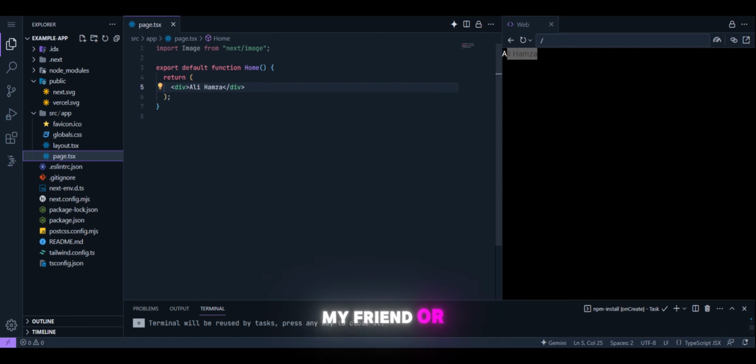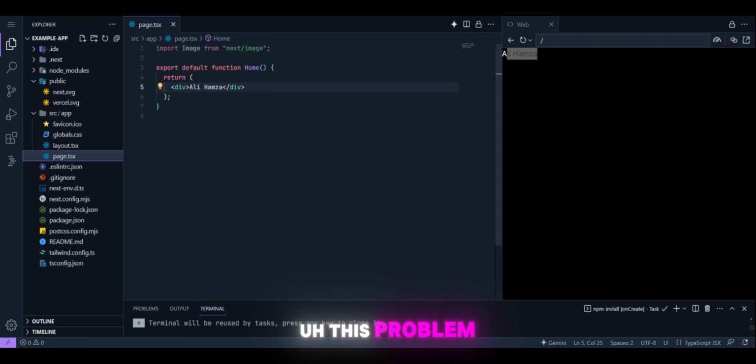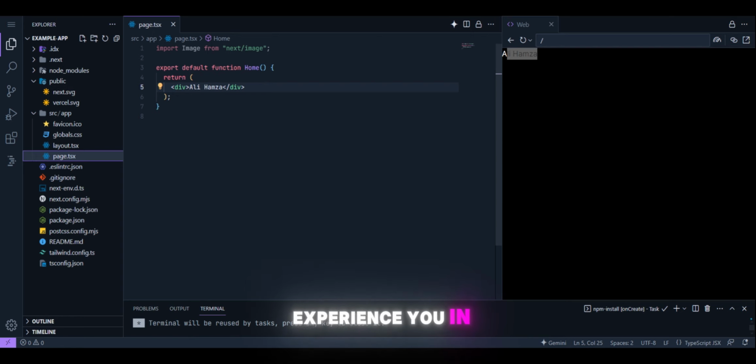The change my friend makes in the code, I can't see immediately. He has to change the code, then use a git tool, push the code to the repository, then I pull the code, and then the change will appear on my side. This problem IDX will solve very quickly and in a good way. I will show you in the next step.